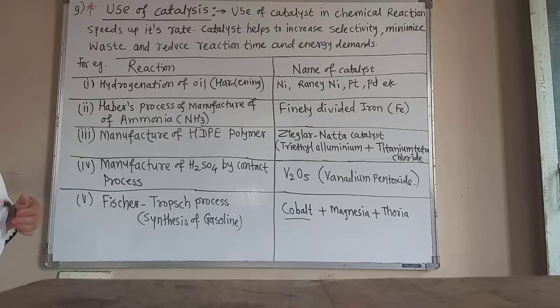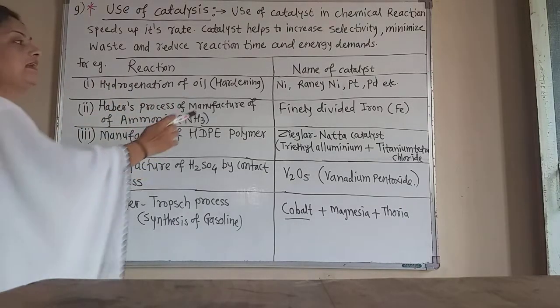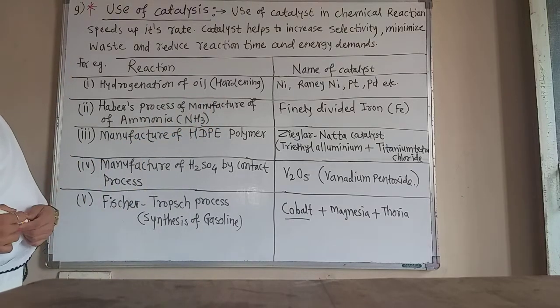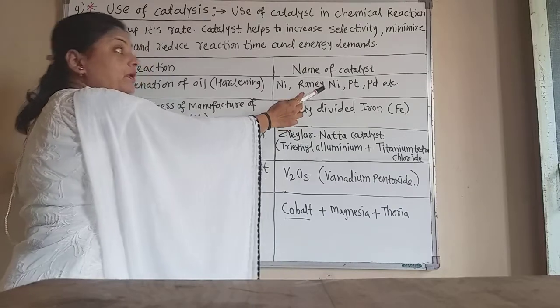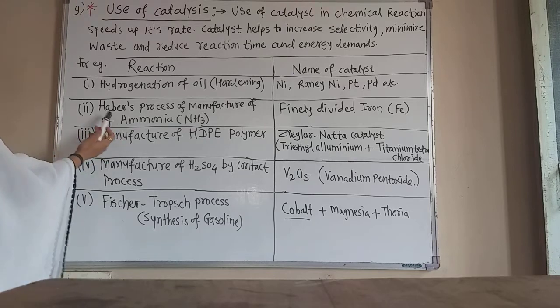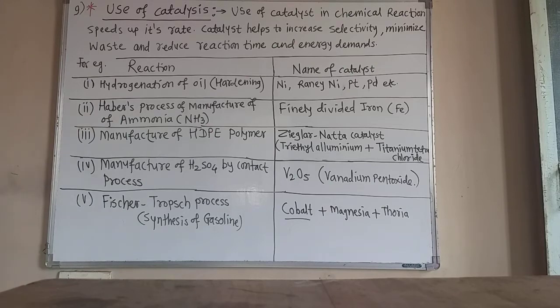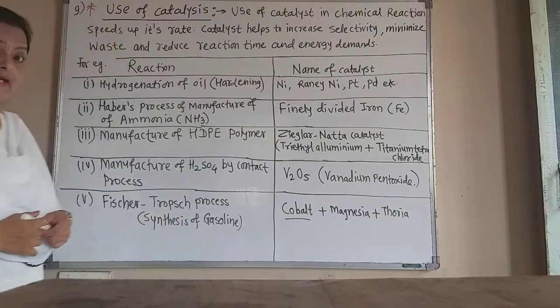Now, for example, we know that in the hydrogenation of oil, that is the hardening of oil, the oil is converted into fats. There, for hydrogenation, the catalysts used are nickel, Raney nickel, platinum, palladium, etc. These are the catalysts due to which the hardening of the oil is easier and faster. Now, next is the formation of ammonia by the Haber process. In the Haber process of manufacture of ammonia, finely divided iron is used as the catalyst.